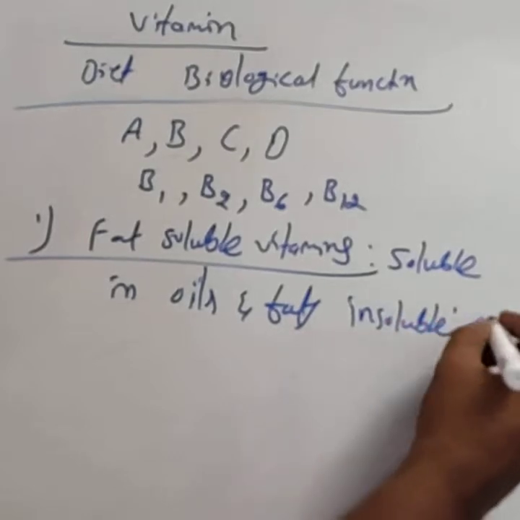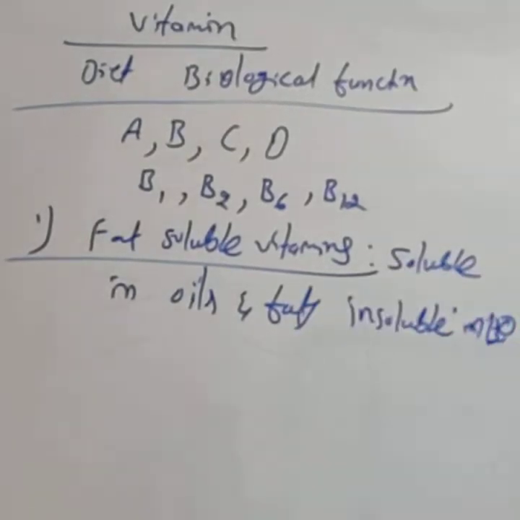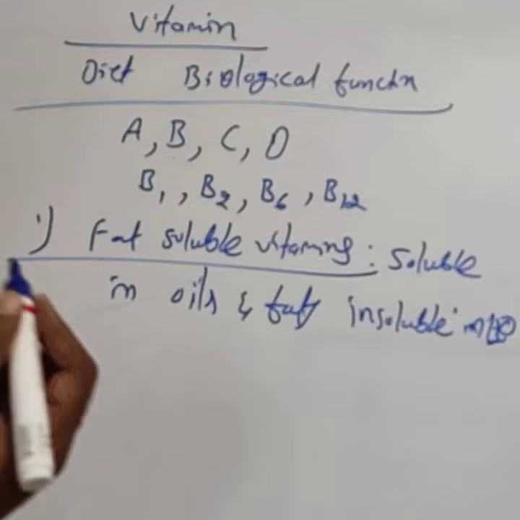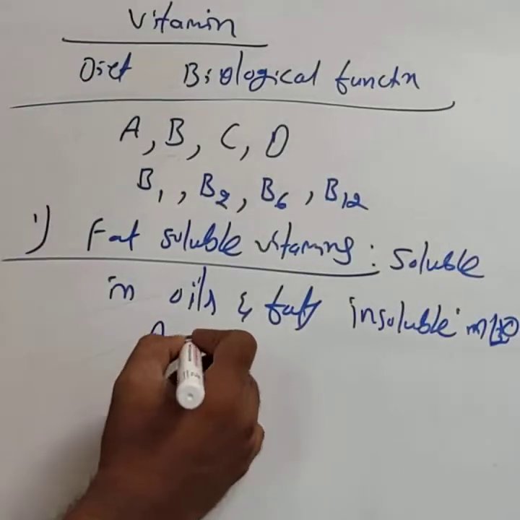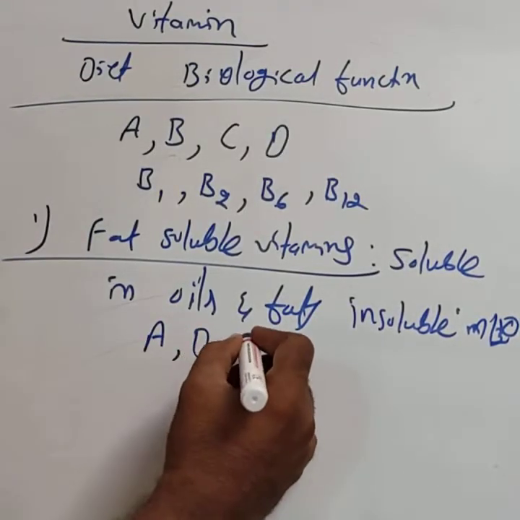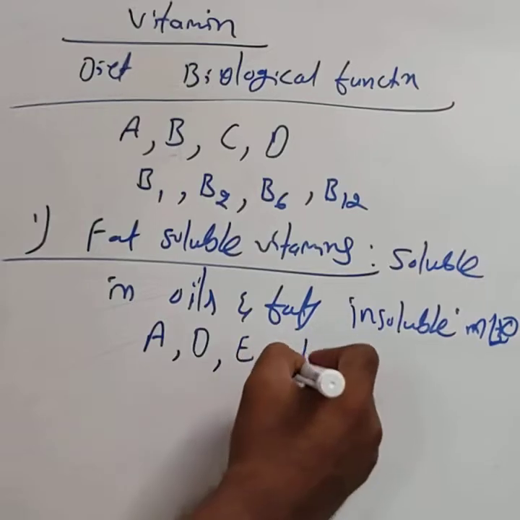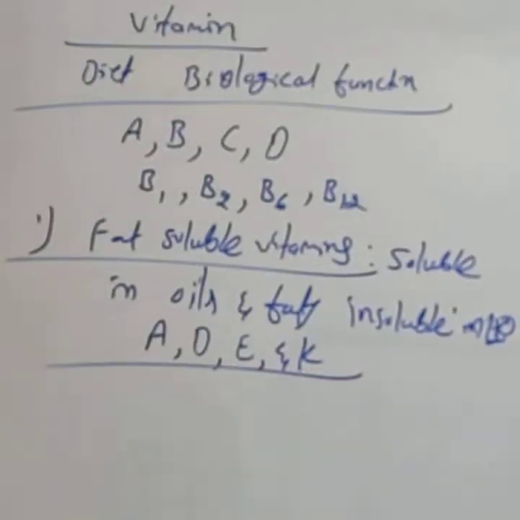They are soluble only in oils and fats, and insoluble in water. Such vitamins are called fat soluble vitamins. Fat soluble vitamins are mainly vitamin A, D, E and K. They are stored in the liver and adipose tissues.